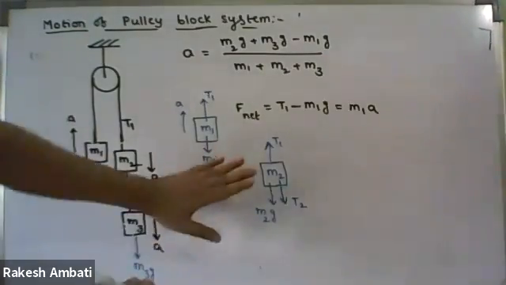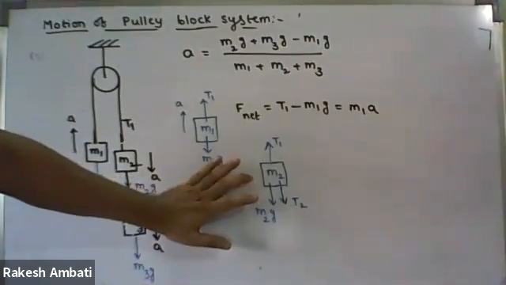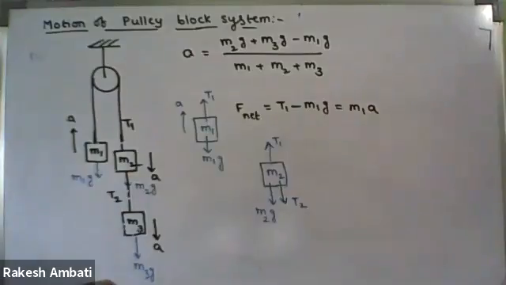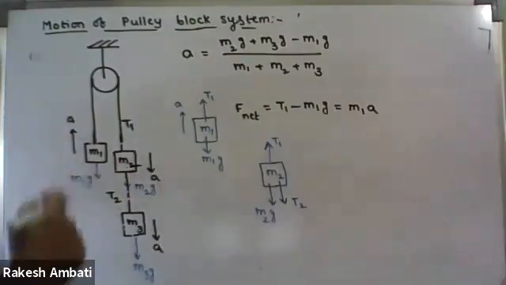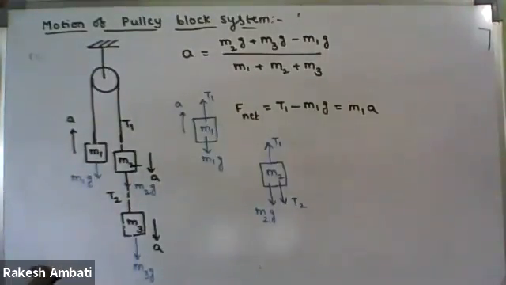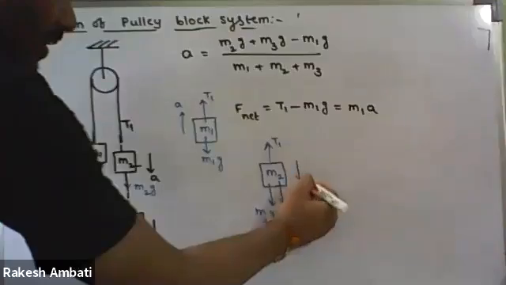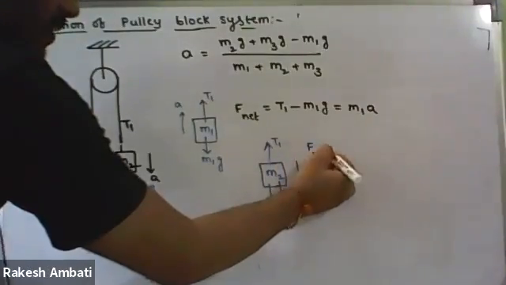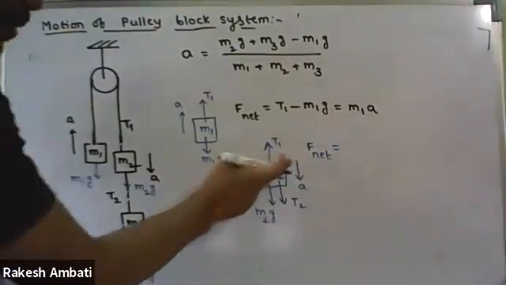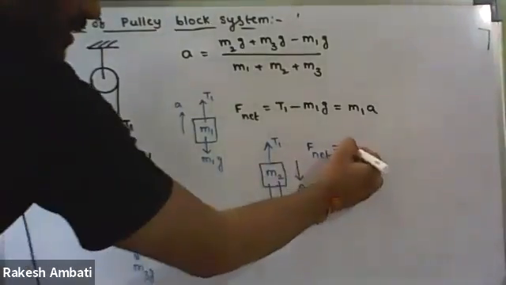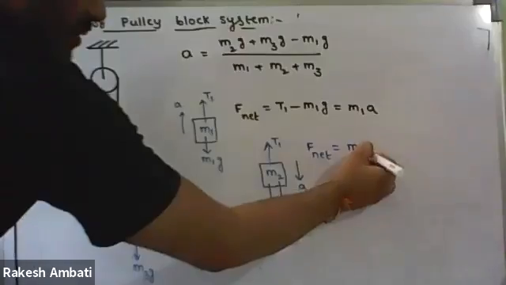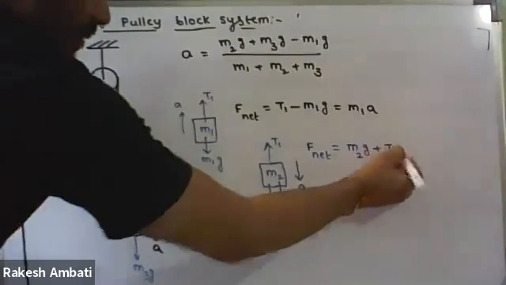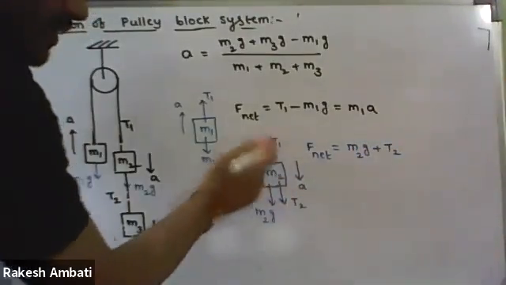Ria, is it clear? Yes, sir. I knew this. Then for the block M2, what is the direction of motion? It is moving downwards. Therefore, what is the dynamic equation of the block M2? Moving downwards: M2G plus T2 minus T1. Perfect. M2G plus T2, so minus T1.